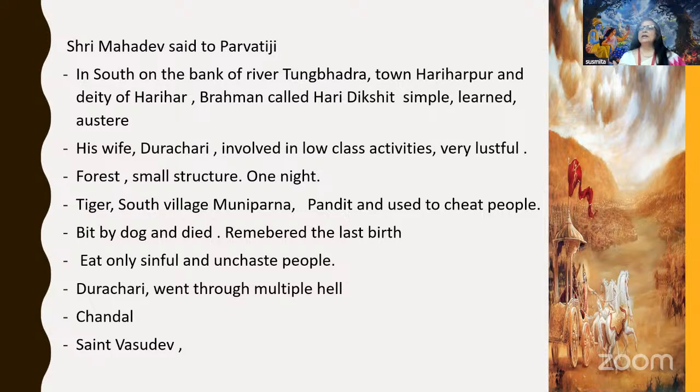He says that he was actually a Pandit in the village called Munipara, and being a Pandit, he used to cheat people. He used to earn his livelihood by wrong means. He used to perform yajnas to get more money, even for people who were not qualified to do them.